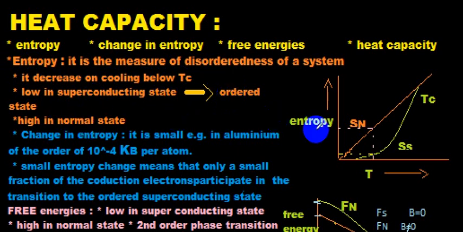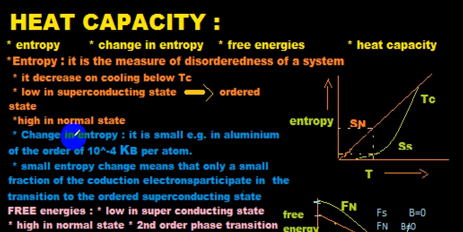It is shown on the graph. It is the graph between the entropy and the temperature. The green line shows the entropy for the superconducting state and the orange line shows the entropy for the normal state. This is the critical temperature. You can see that at the temperature the entropy for the normal state is high, and at the same temperature entropy for the superconducting state is low, and it is shown by the dashed lines.